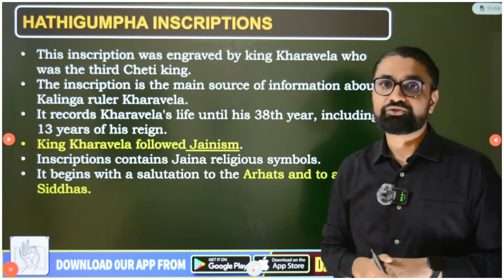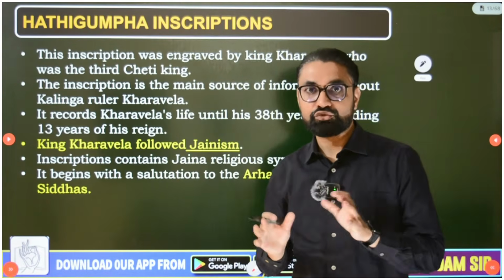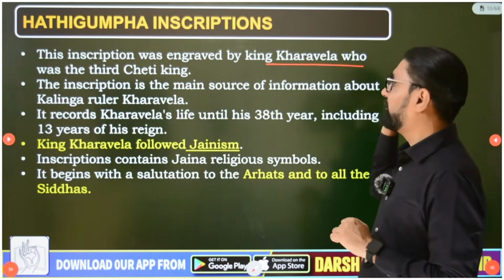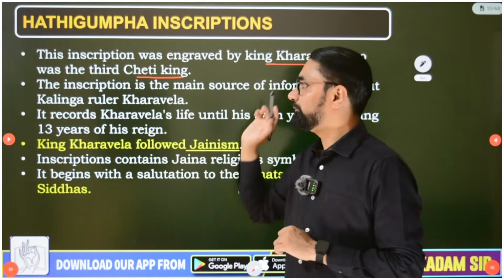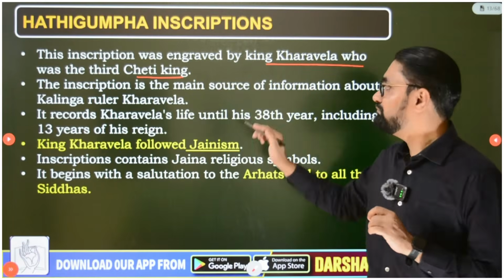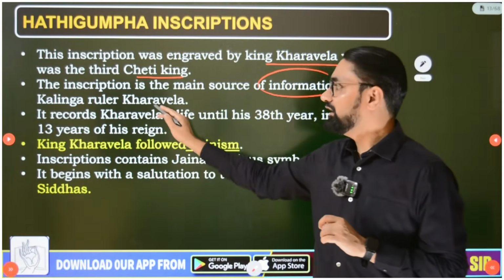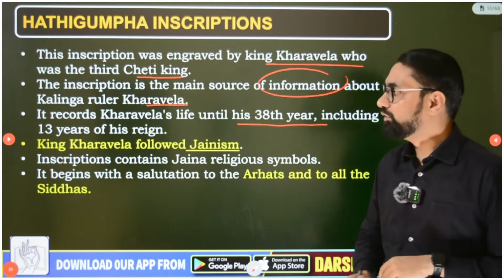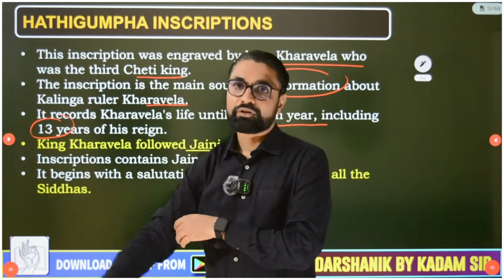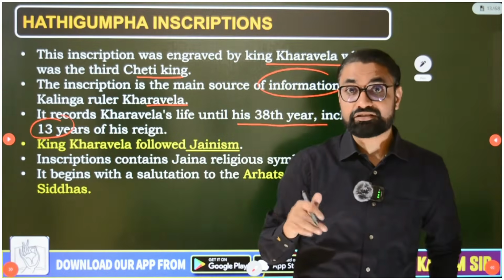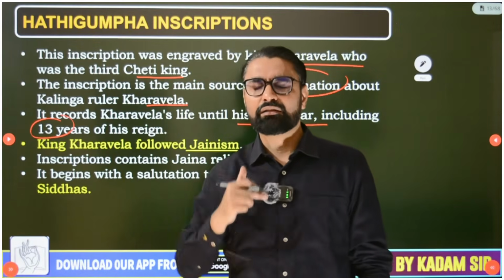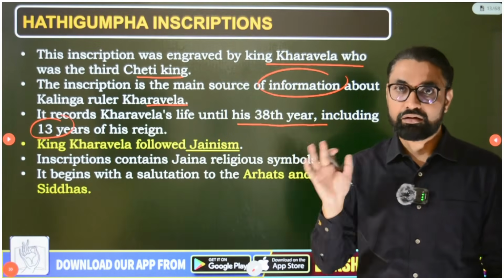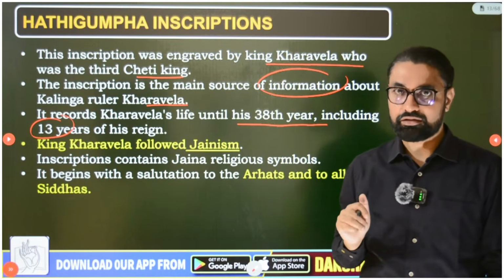Now guys, this was the only inscription that gives us information about that period of history, engraved by King Kharavela, who was the third Cheti king. And this inscription is the main source of information about the Kalinga ruler Kharavela, and it records Kharavela's life until his 38th year, including 13 years of his reign. So his 38 years of life, and especially when he became king, till 13 years of his rule, are recorded in the Hatigumpha inscription.